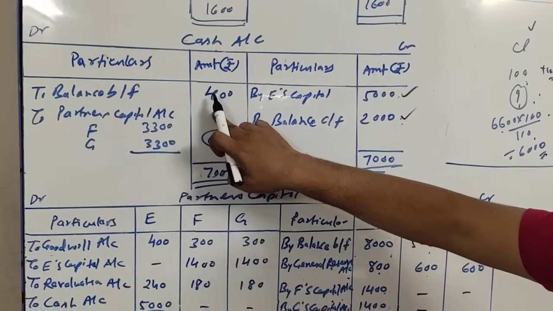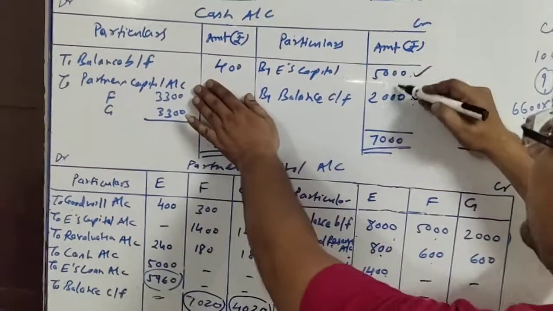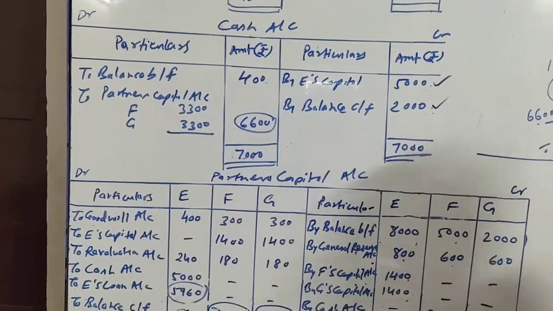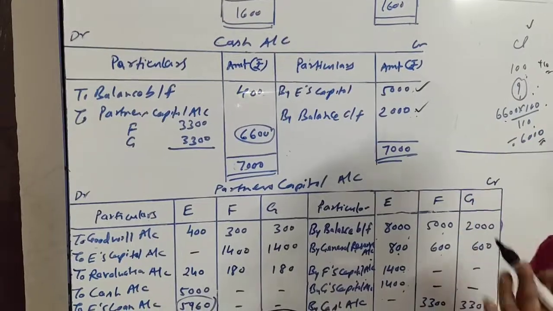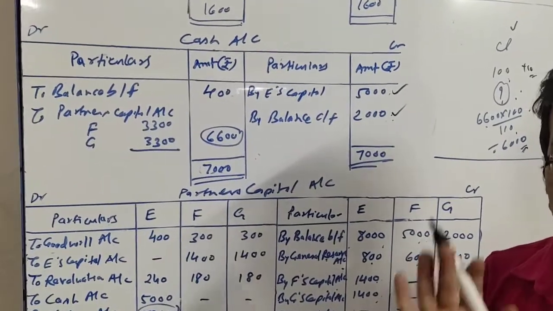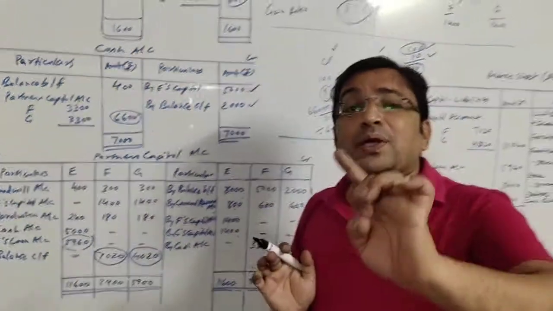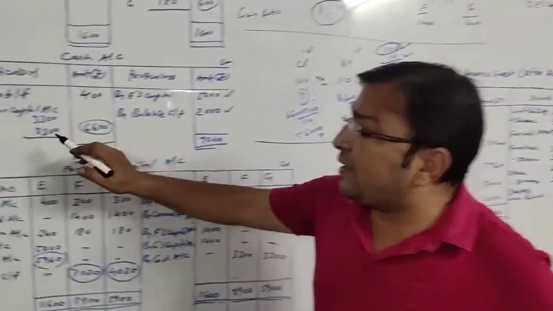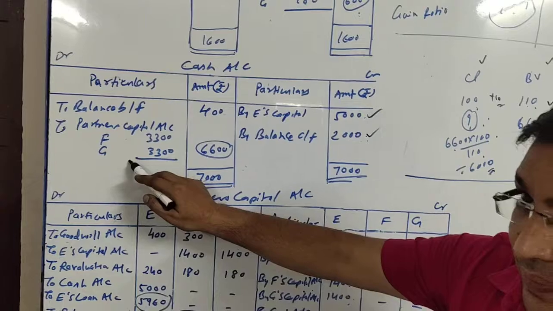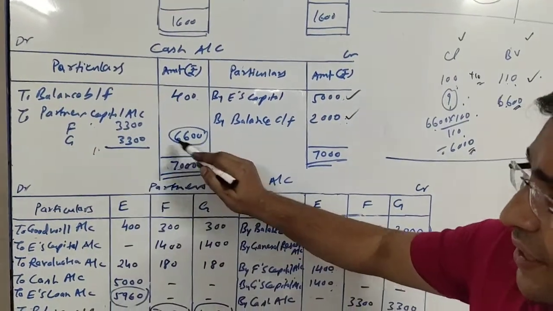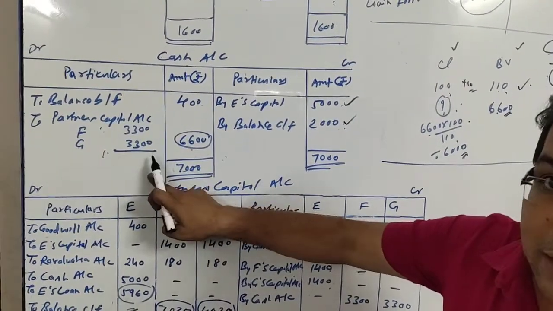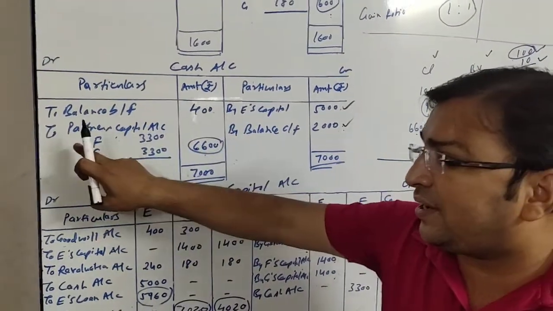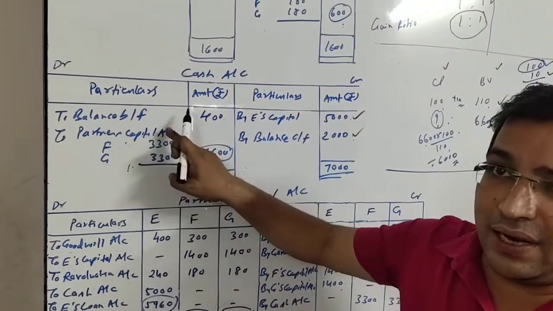So the difference amount, 7,000 minus 400, is 6,600 rupees, which will be brought by the continuing partners, that is F and G. In which proportion? It is given that they will bring it in equal ratio. So 6,600 I will distribute as 3,300 and 3,300 to the two partners' capital accounts.